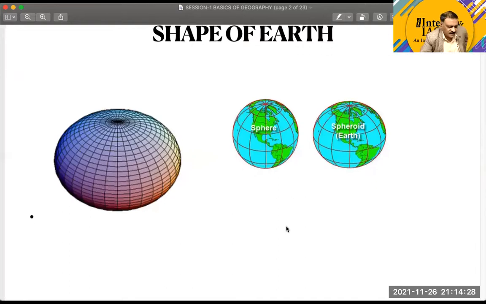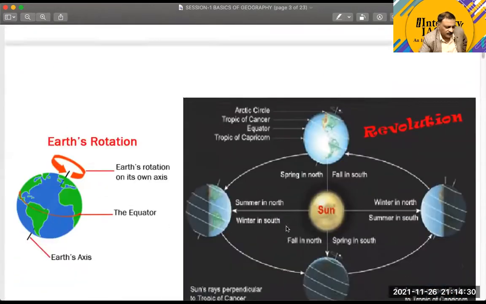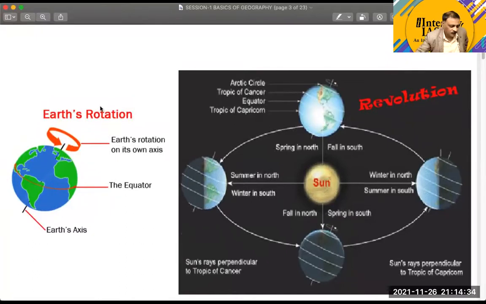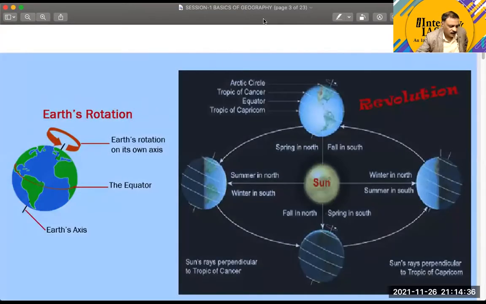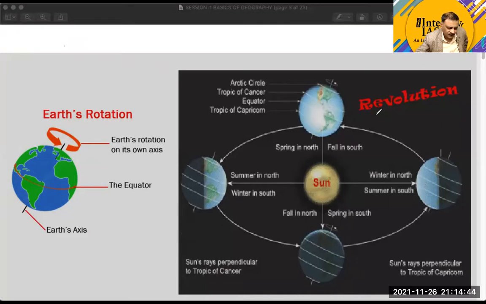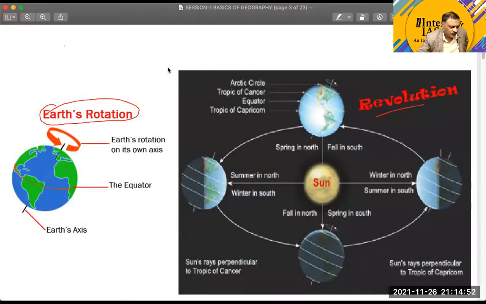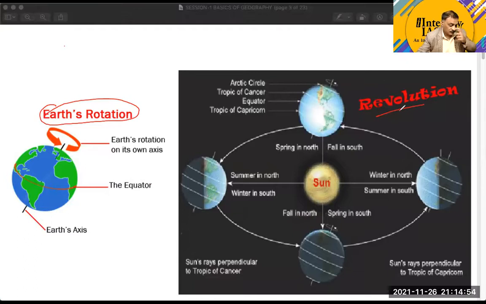Okay, so we have discussed the various types of motions of the earth, the rotation and also the revolution of the earth. Now, our idea of sun angle would come from this idea of revolution, and we will also take the idea of the rotation of the earth, and then we will move towards the idea of sun angle.